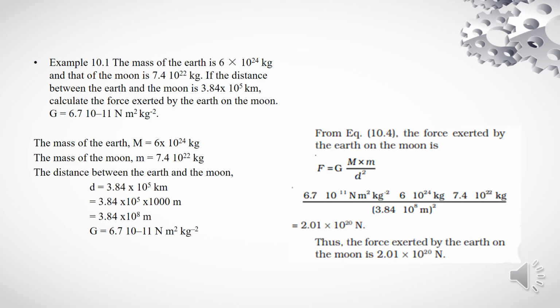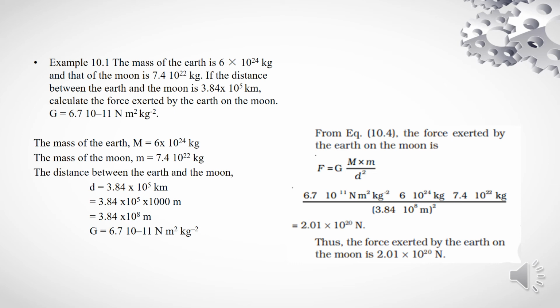Example 10.1. The mass of the earth is 6 into 10 to the power of 24 kilogram and the mass of the moon is 7.4 into 10 to the power of 22 kilogram. If the distance between the earth and the moon is 3.84 into 10 to the power of 5 kilometer, calculate the force exerted by the earth on the moon. So here the given constant G is equal to 6.7 into 10 to the power of minus 11 Newton meter square kg inverse 2. The given data are here. The mass of the earth is 6 into 10 to the power of 24 kilogram, and the mass of the moon m is equal to 7.4 into 10 to the power of 22 kilogram.